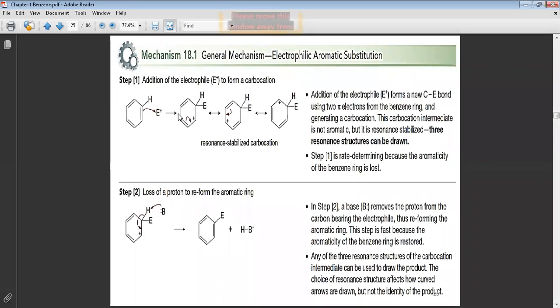Do you understand that? Look, the positive charge will be on this carbon and this carbon and this carbon, not continuous again, just from here to here.